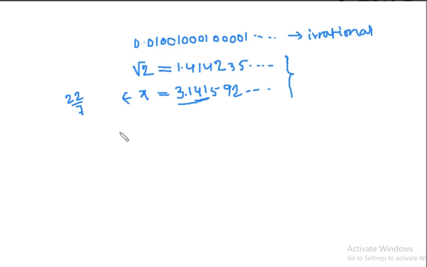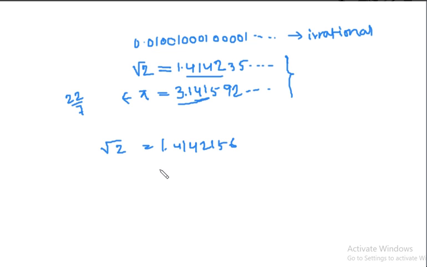In the Sulba Sutras, written around 800 BC, Indian mathematicians found that root 2 is close to 1.414, quite close, correct up to 4 digits.